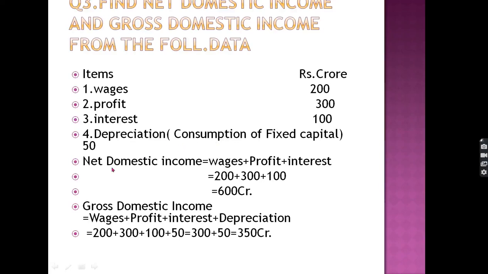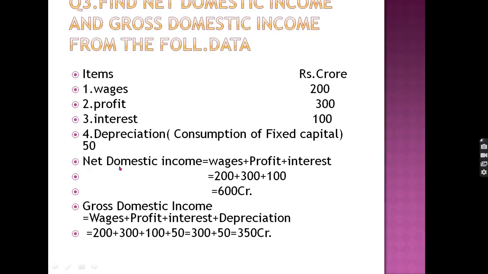Net domestic income we calculate. Net domestic income is wages, profit and interest. Here the rent is not given, so we will not consider it or assume it as 0. When one component is not given to us, we will not consider it in the calculation. So net domestic income is equal to wages plus profit plus interest. We get 600. Then we have to find the gross domestic income.